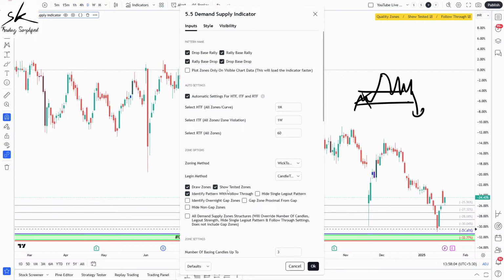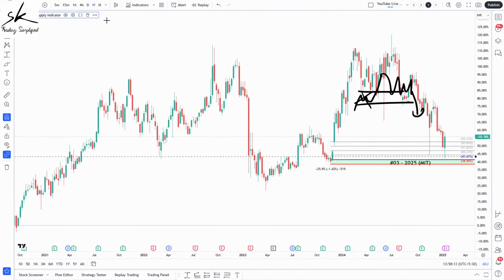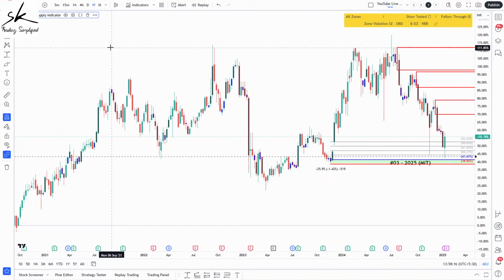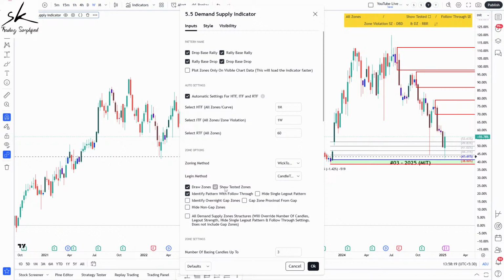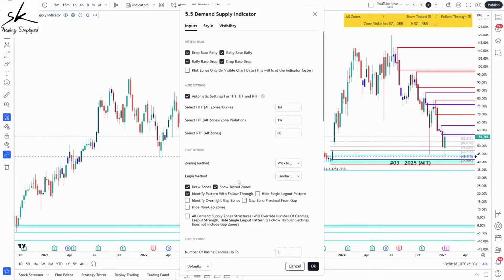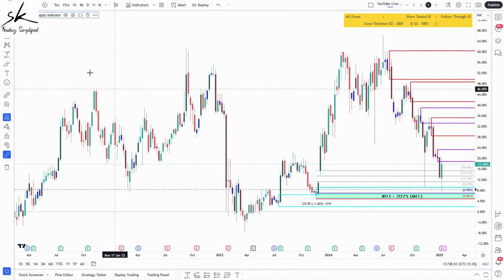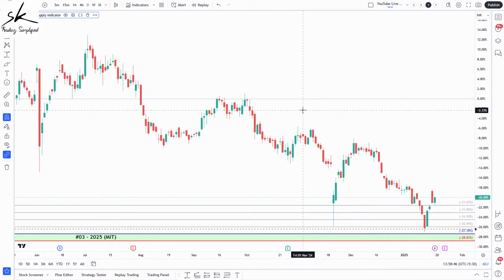And I think when we do the automatic settings, let me just try it out. I think by default it should take that option. Right, so let me do this. As of now, I have disabled it. If I say show tested zones, can you see it's showing exactly the same? I'll also try on a few other symbols later, but I think when automatic settings are enabled, this gets enabled by default at the backend. But otherwise, for your zone violations, we definitely need show tested zones, because once a zone has been tested, removing it from the chart to avoid violations logically doesn't make sense.